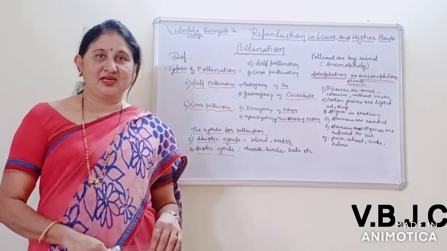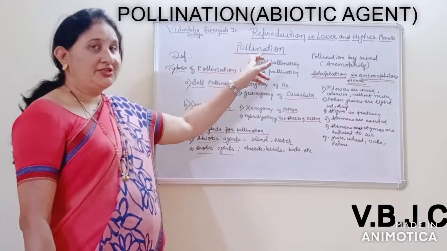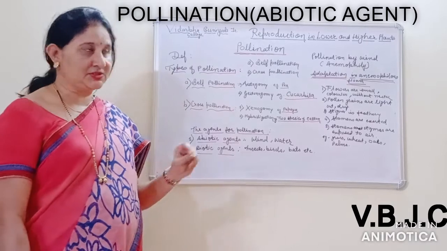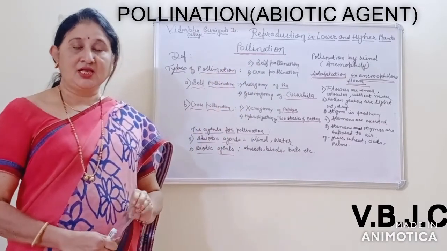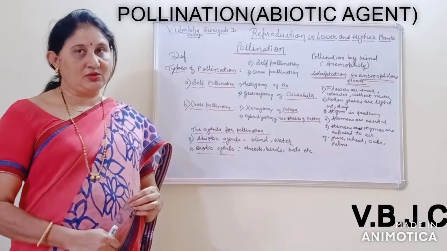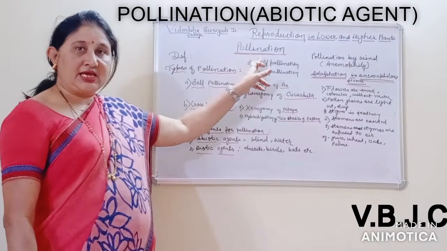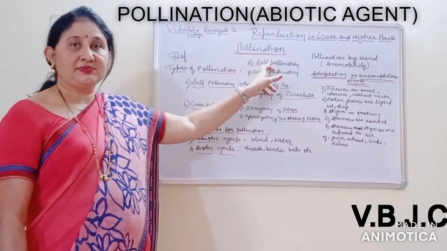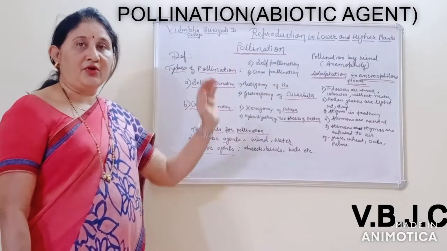Hello students, we are going to study about pollination. Pollination is one of the steps in the fertilization process. You know that in angiospermic plants, or seed bearing plants, the male and female gametes are non-motile. So that's why these angiospermic plants require an agency to transfer the pollen grains from one plant to another plant.